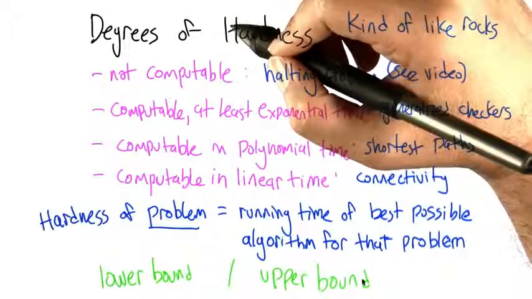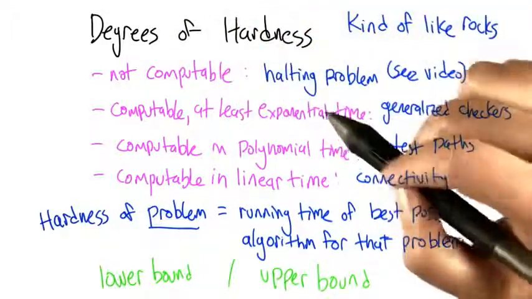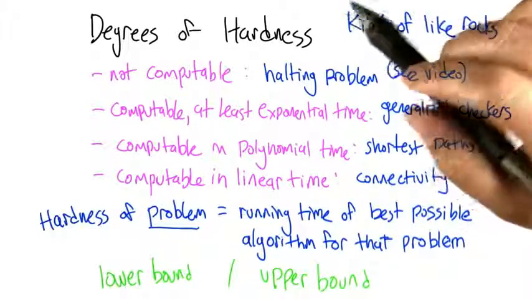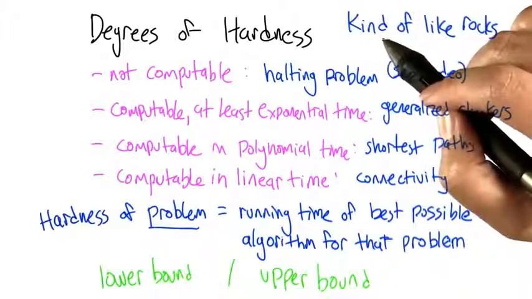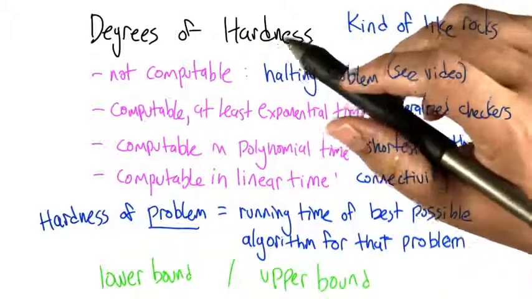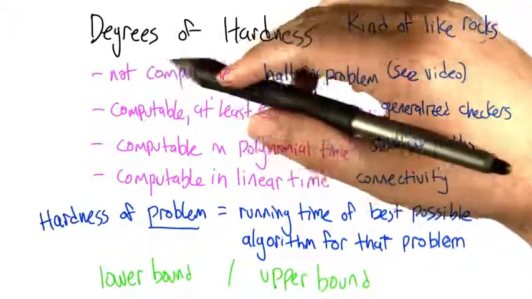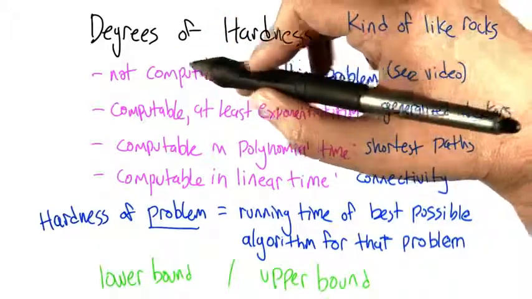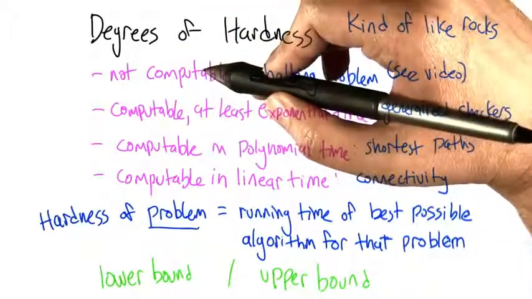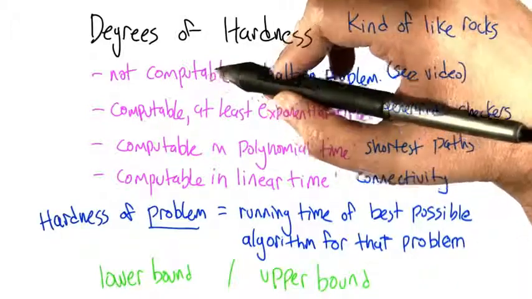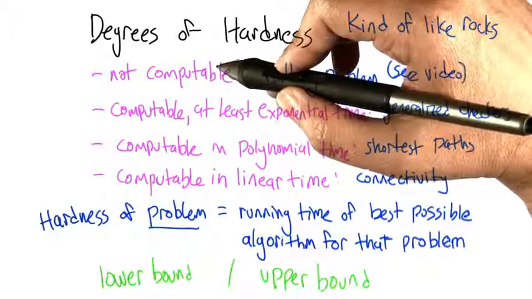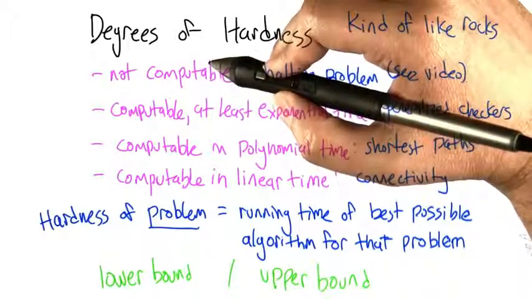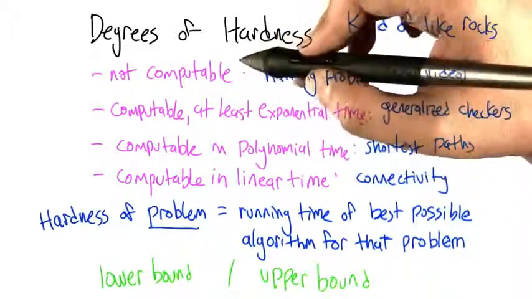One way of thinking about this is that there's degrees of hardness of different kinds of problems. Kind of like rocks, if you've ever studied rocks. There's a scale for how hard a rock is. Well, there's kind of a scale for how hard problems are as well. And some of the entries on the scale include things like, well, some problems are actually not computable. We can define a problem and we can show that there is no computer program that can actually solve that problem. That's hard. In some sense, that's maybe as hard as you can imagine.